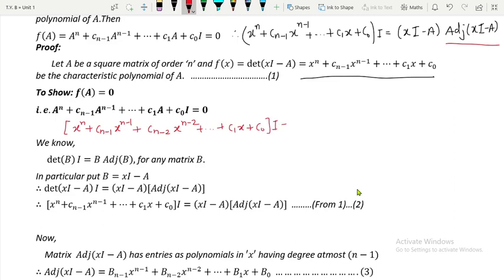Outside it is I, which is equal to xI minus A, and this adjoint of xI minus A is nothing but B_{n-1} x^(n-1) plus B_{n-2} x^(n-2) plus so on plus B_1 x plus B_0, where these B_i are square matrices, real, in fact real square matrices of order n.